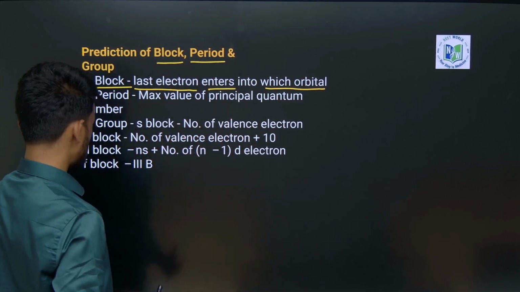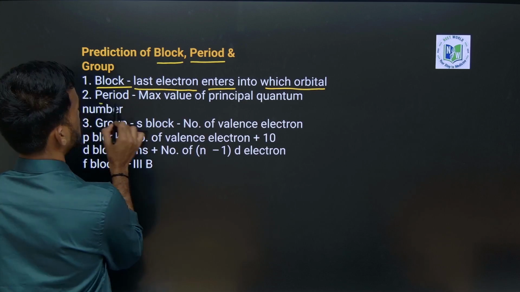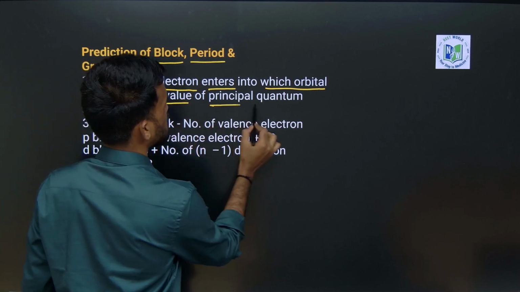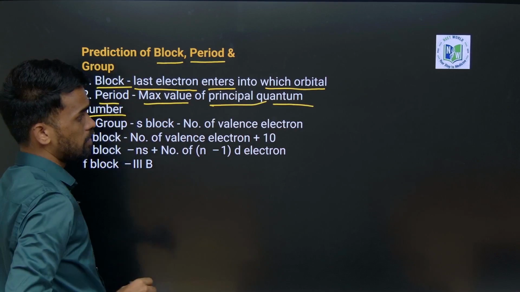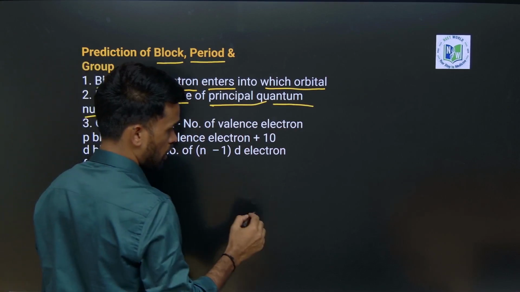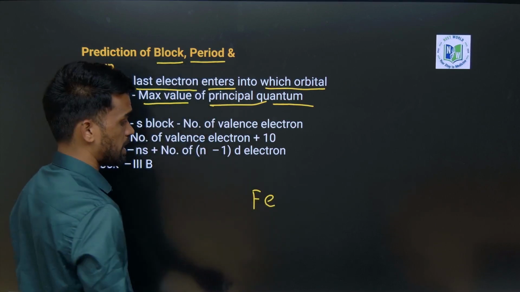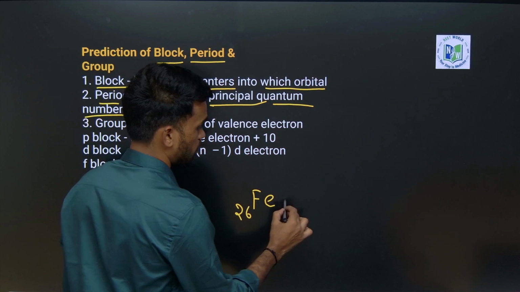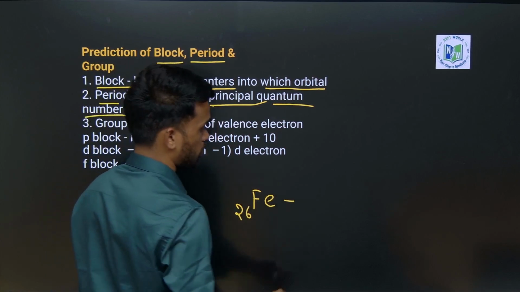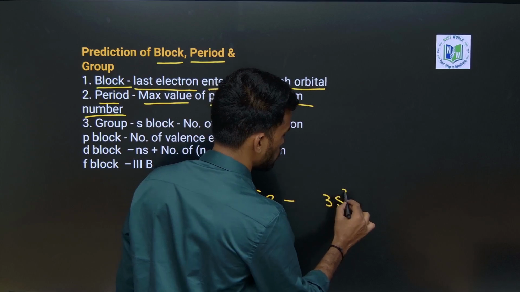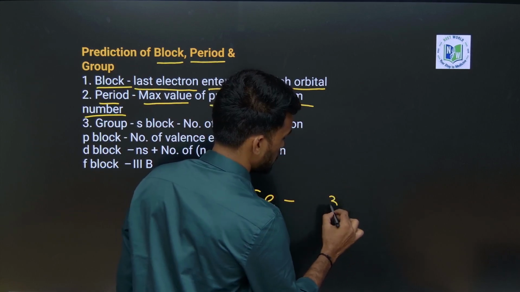Then next, we have the period. The maximum value of the principal quantum number gives the period. For example, here I am writing for iron. Its atomic number is 26. The valence electronic configuration can be written as 3d6, 4s2.